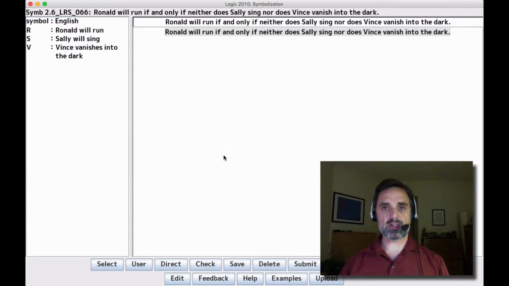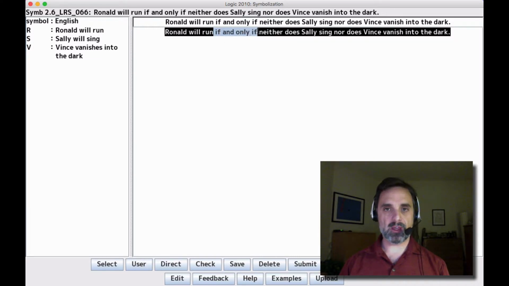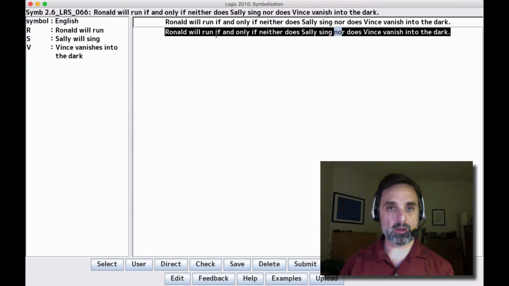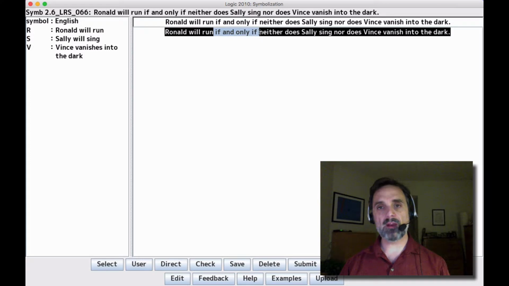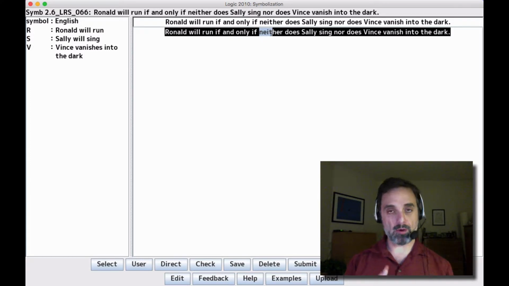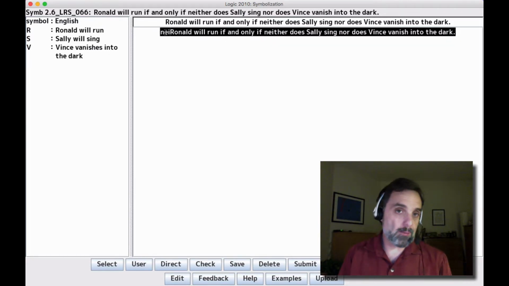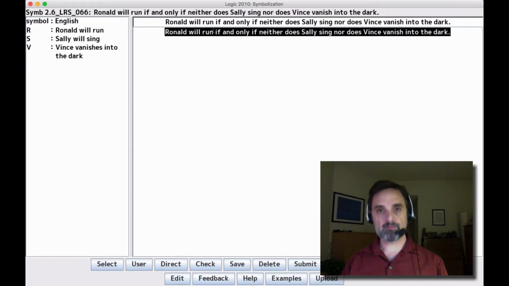Let's look at 66. We have Ronald will run if and only if neither does Sally sing nor does Vince vanish into the dark. So we have an if and only if, and we have the neither nor. This has to be a biconditional. On the one side we have Ronald will run, and on the other side neither does Sally sing nor does Vince vanish into the dark. If this were a neither nor sentence, the neither would have to come at the beginning of the sentence, all the way out on the left-hand side. But it's not. So this is a biconditional.